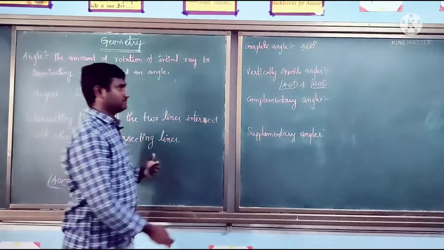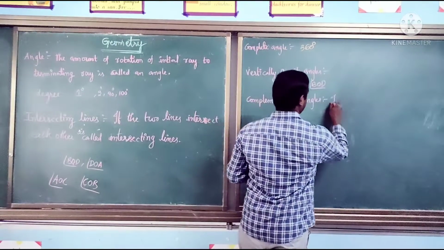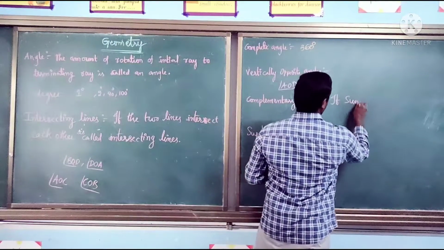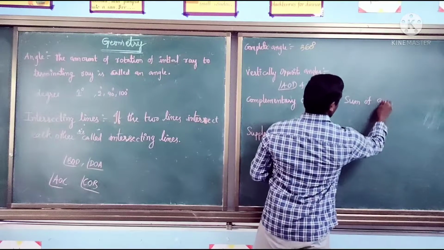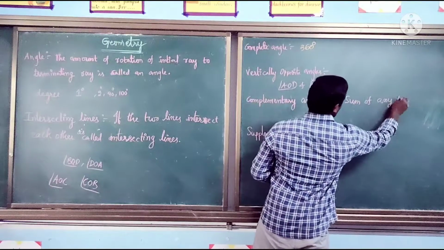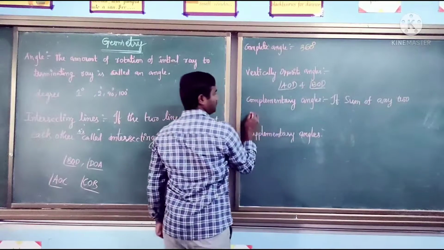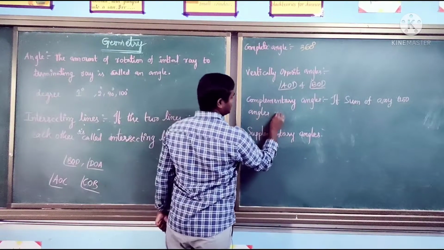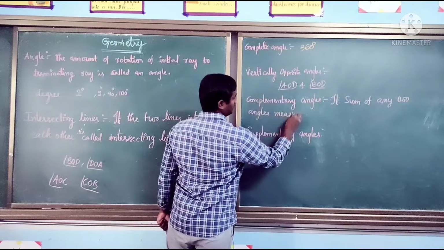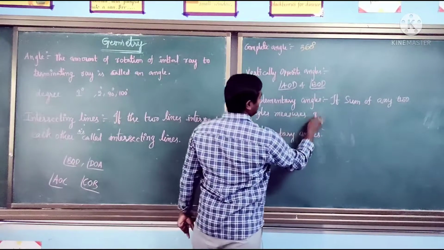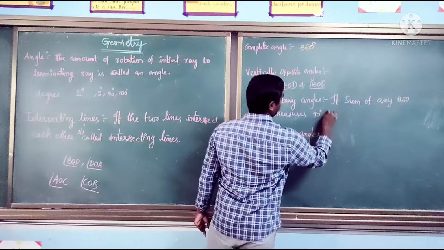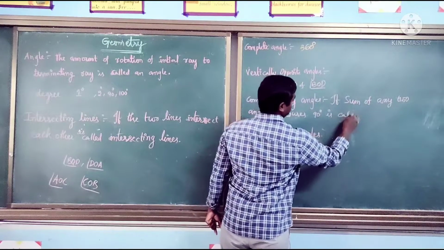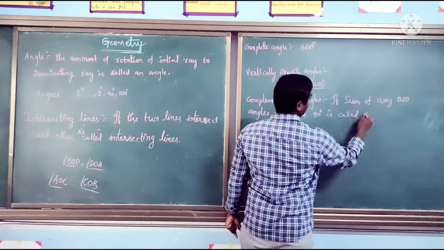The sum of any two angles that measures 90 degrees is called complementary angles.